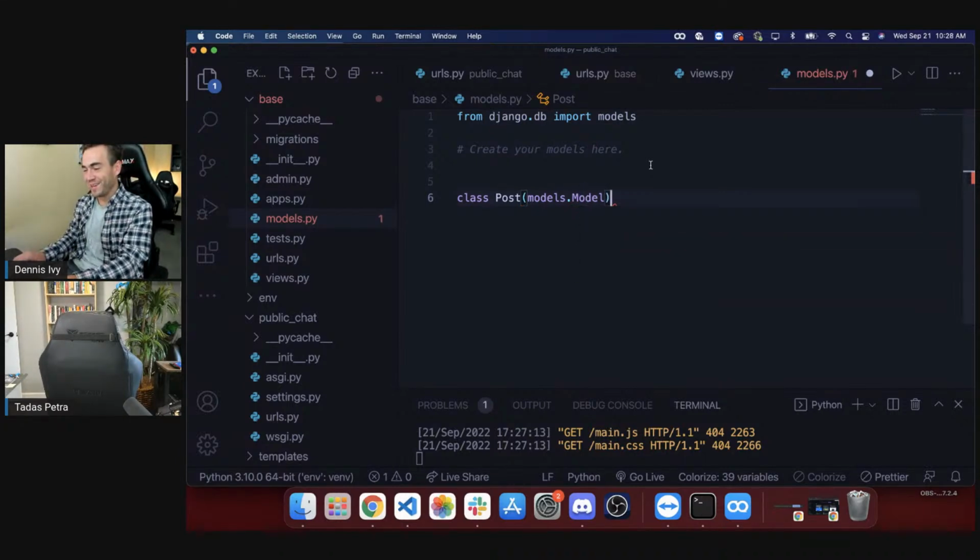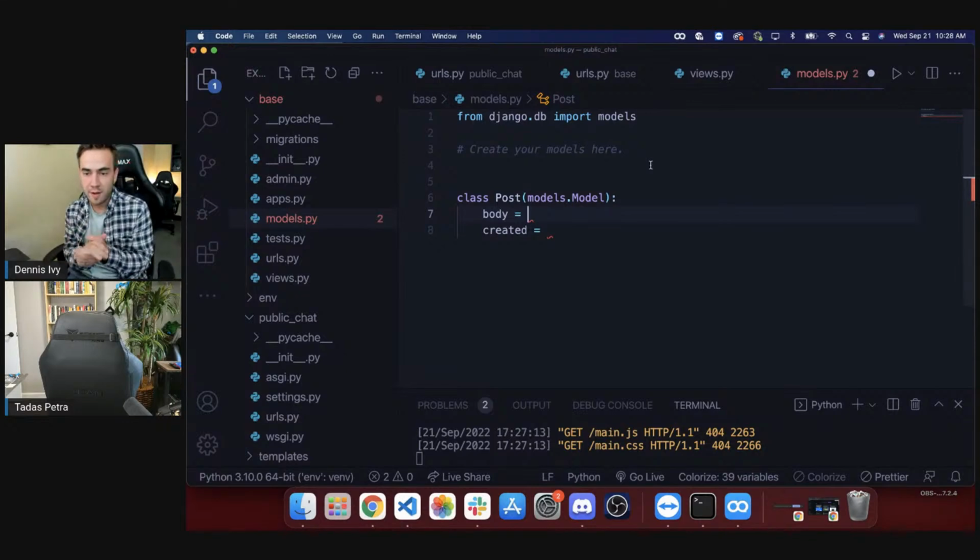So while we're doing that, we're going to create one model. It's just going to be called post. In here, we're just going to create a body field and then a created field. So we want to know when this post was created. This is our database model. We'll migrate our database and then go to our admin panel in a second.